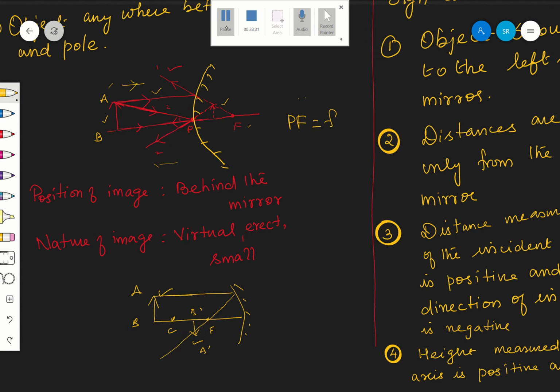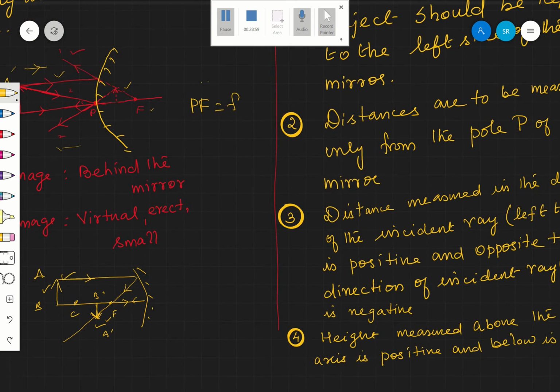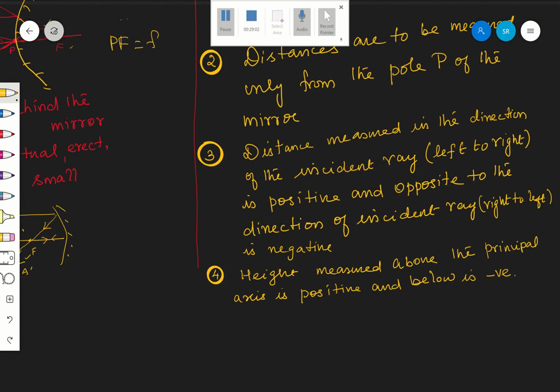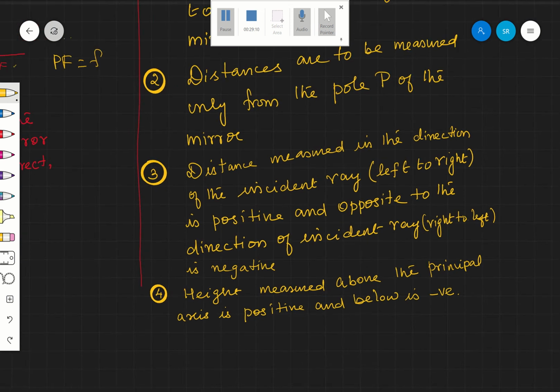Okay, therefore in this case, here it is an inverted image, which means it is below the principal axis. So here the height A dash B dash is negative. AB is positive. Why? It is above the principal axis. A dash B dash is below the principal axis. Therefore, it is negative. Are you following? Therefore, height measured above the principal axis is positive and below is negative. Okay. Now with this, let us go for a very important one.